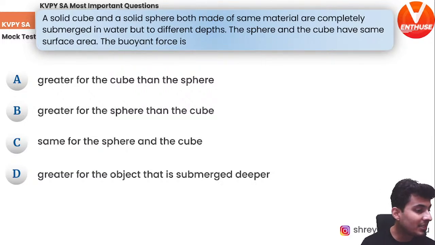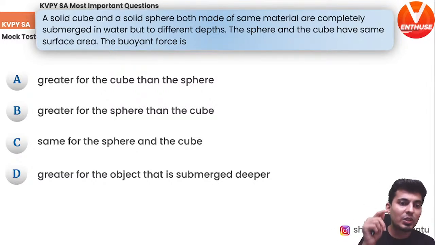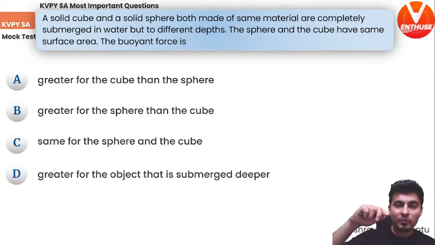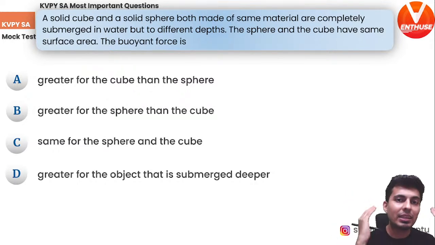So, in the earlier question about internal resistance, what to do when batteries are in parallel? When batteries are in parallel, there is a formula: E1 by R1 plus E2 by R2, divided by 1 by R1 plus 1 by R2. Because the batteries are identical, the effective EMF for batteries in parallel comes out to be E only. Even when you use E1 by R plus E2 by R, divided by 1 by R plus 1 by R, if you do the math, it will come out to be E itself.